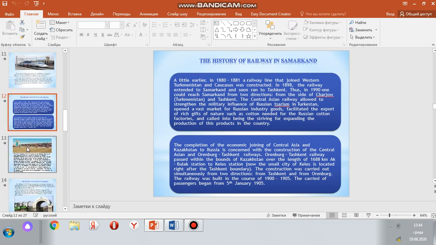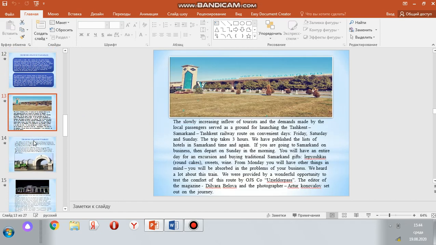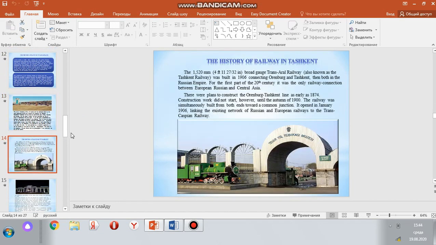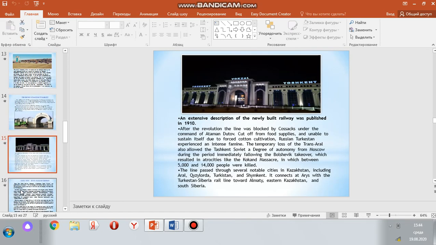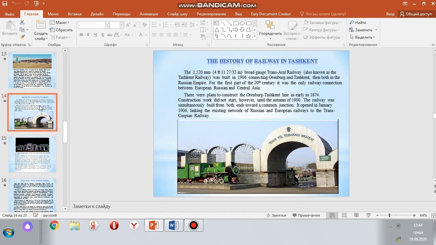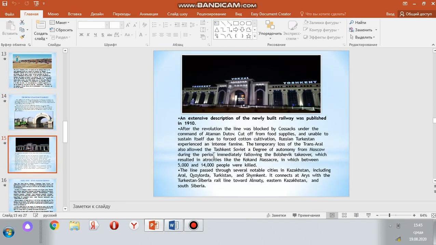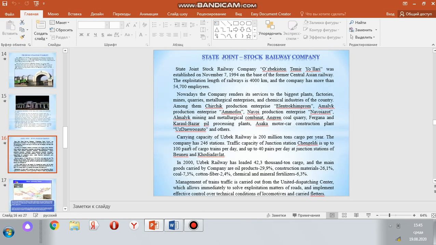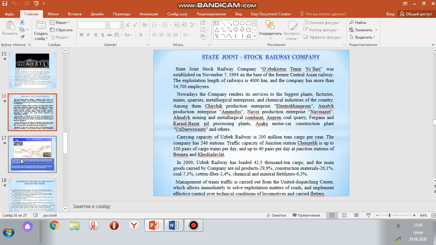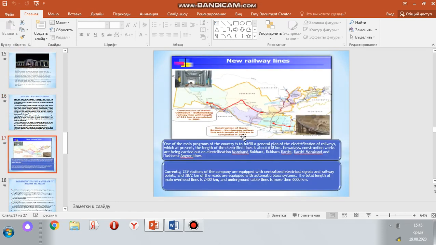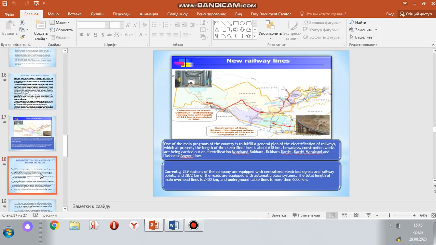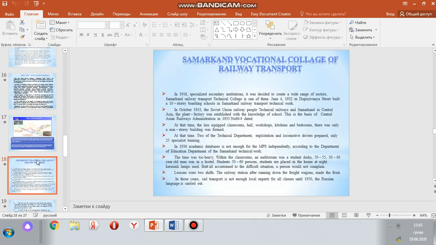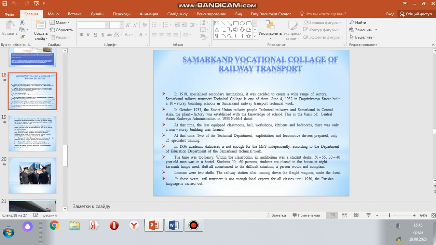So the history of the railway in Samarkand, the history of the railway of Tashkent, how it looked, the museum for example, and how it looks now. Information about the State Joint Stock Railway Company, the map of new railway lines, and information about Samarkand Vocational College of Railway Transport.